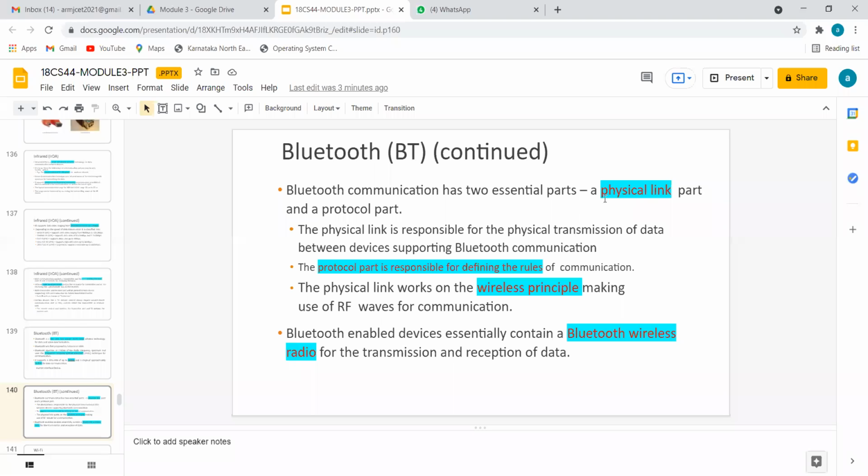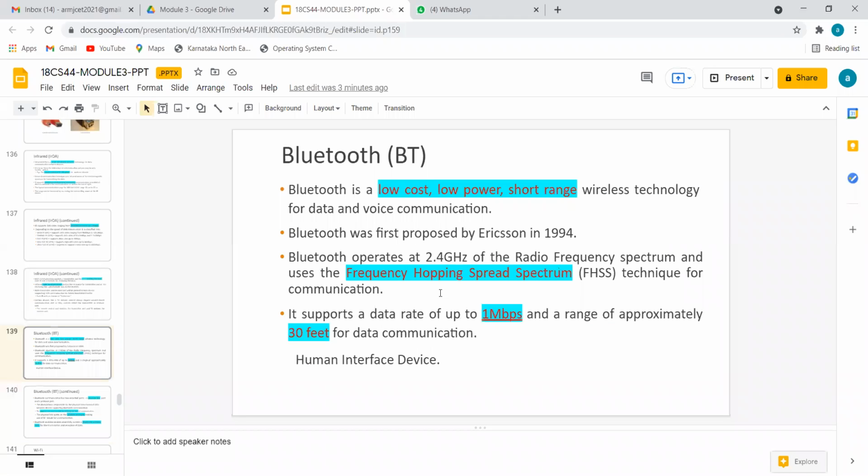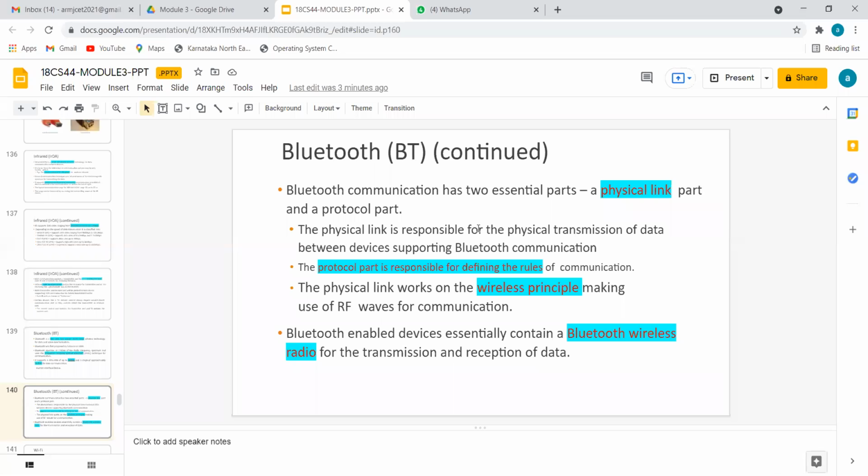Then there will be a protocol part and a connection part. What will the physical link part do? It is responsible for transmission of data, whereas the protocol part is responsible for rules. What might the rules be here? The rules might be how much to transmit, that means how much to send per second and how much to receive per second. That is the first type of rule.